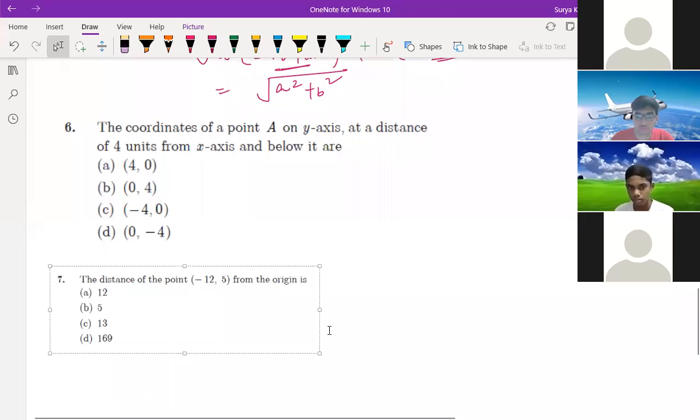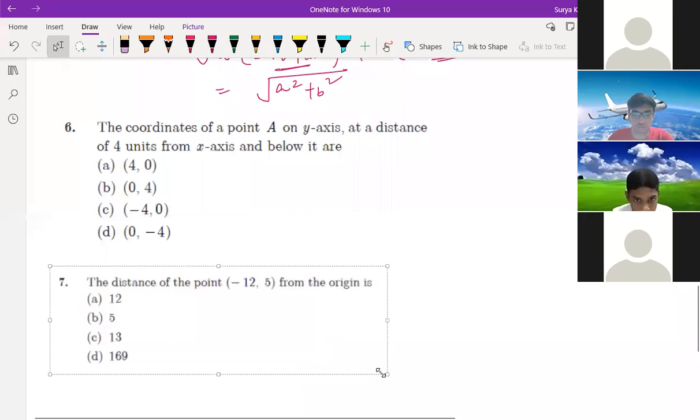See question number 7 now. The distance of a point 12, 5 from the origin. This is a very easy question.